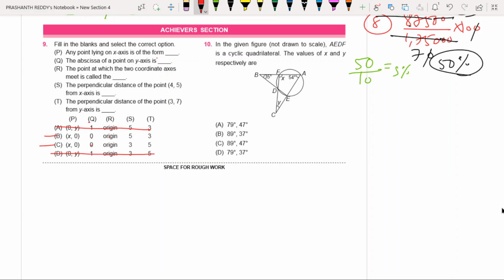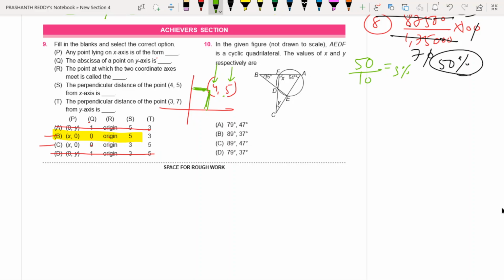The perpendicular distance of the point 4 comma 5 from x-axis. Very good. The perpendicular distance of the point 4 comma 5 from x-axis is 5 units. 5 units means what is your answer? Sir, how are you saying simply 5 units? Once observe here, y-axis, x-axis. For example, you can take point 4 comma 5. Here you know already 4 is called x coordinate, and 5 is called y coordinate. The x coordinate is nothing but the distance of the point from the y axis. Y coordinate is nothing but the distance of the point from the x axis.